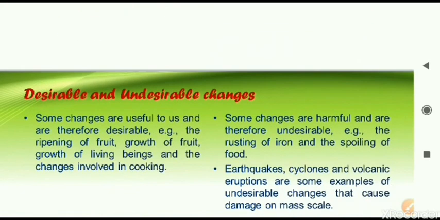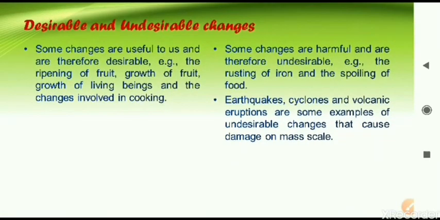Next, we have the second type of changes, called desirable change and undesirable change. Desire means something we feel should be done. Let us read the definition given. Some changes are useful to us and therefore desirable.